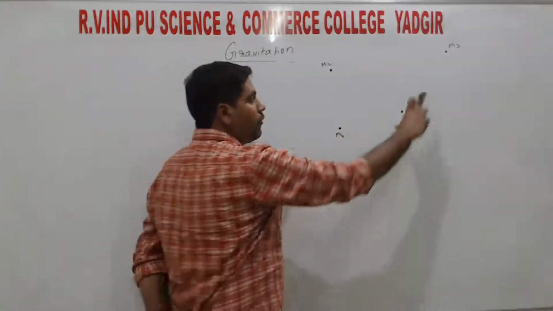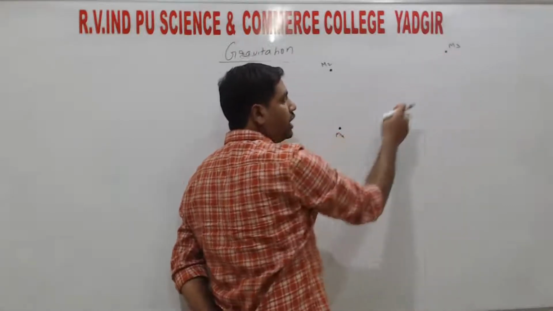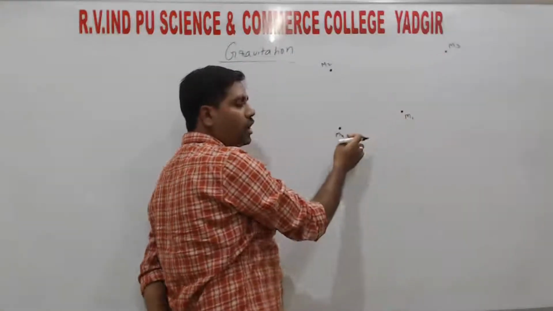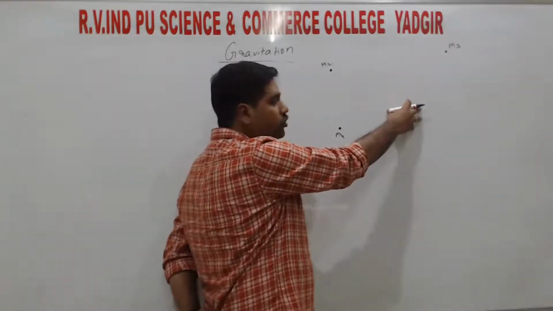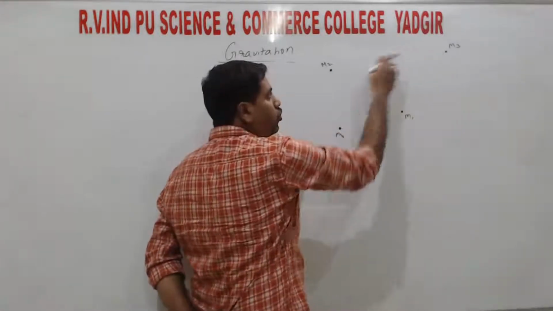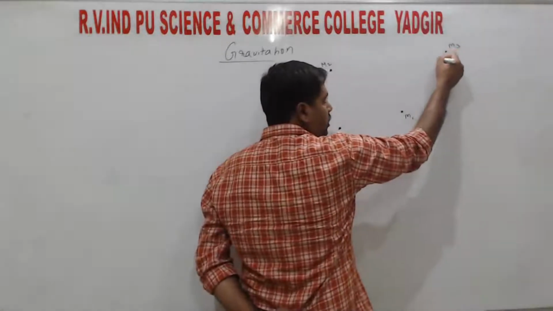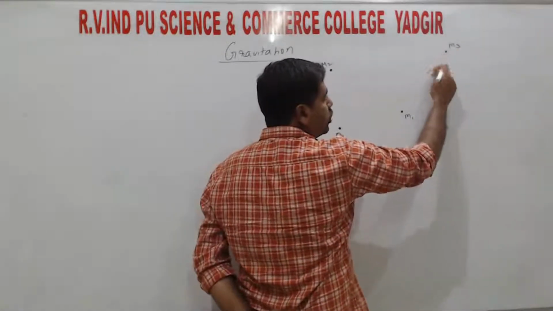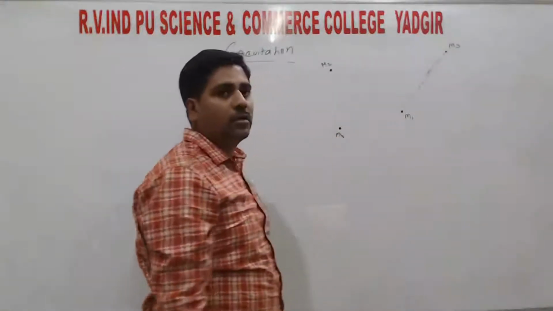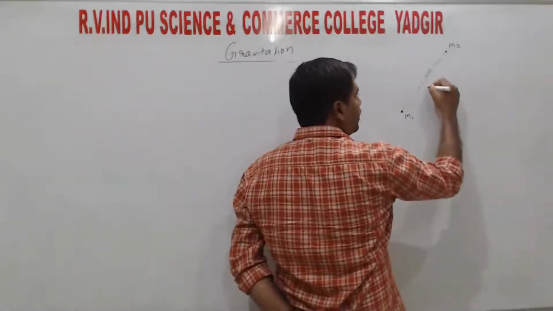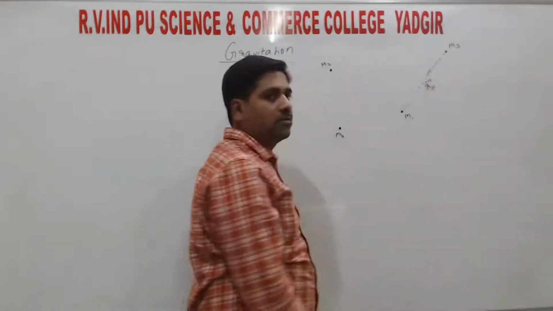First we need to find the force between m1 and m3, and next m1 and m2, and next m1 and m4, right? So the sum of forces, the net force acting on mass m1 due to all other three masses. If we draw the straight line joining the two points, that gives the distance between the two masses, which we can take as vector r31.